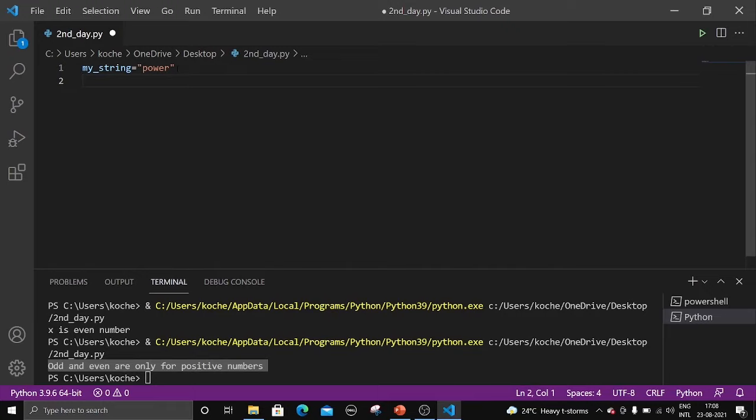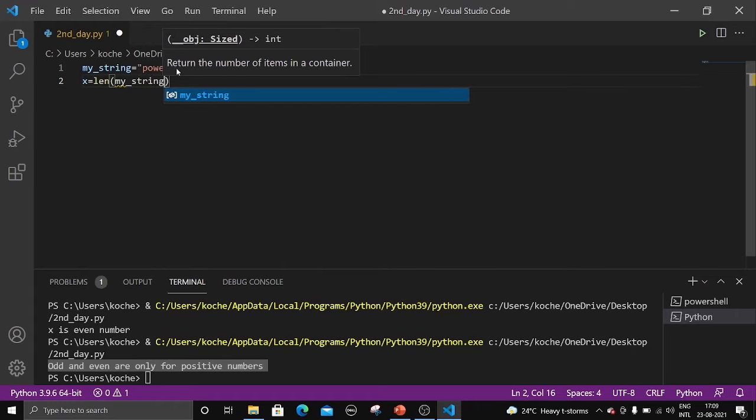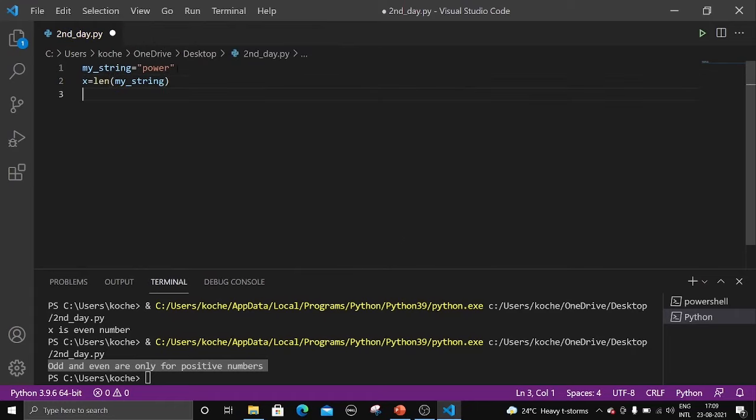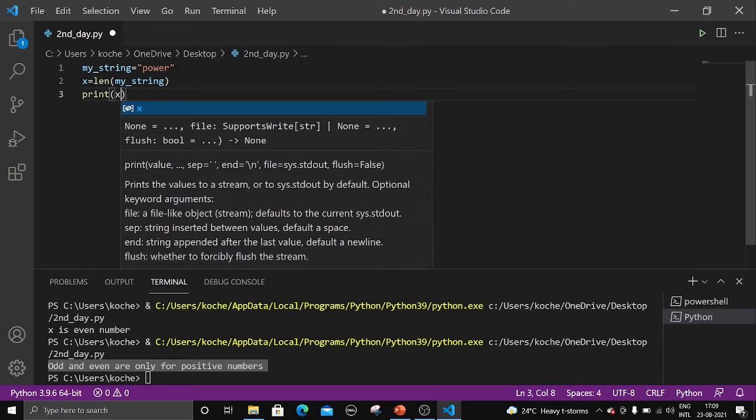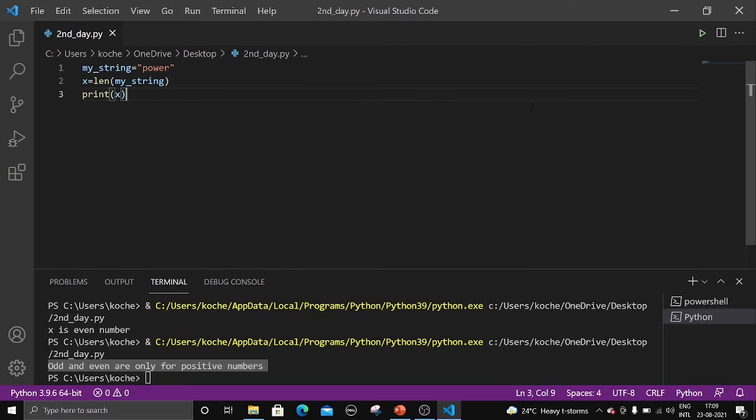Let me show you how to print the length. Let me take another variable, x equal to len of my string. Now let me print x. Let's see what it will do. Control plus S, and let me run the program. We are getting 5.